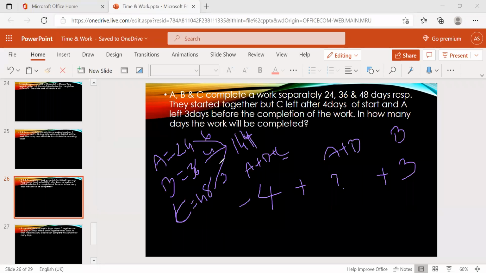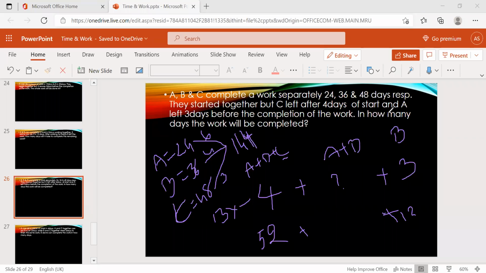So A plus B plus C is 6 plus 4 plus 3, 13. 13 into 4 days, 3 members work together for 4 days, 13 into 4, 52. Plus 3 days only B, 4 into 3, it is 12.